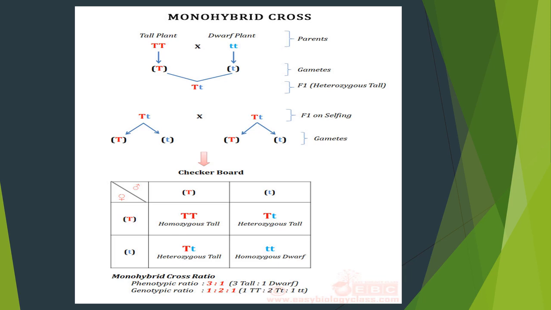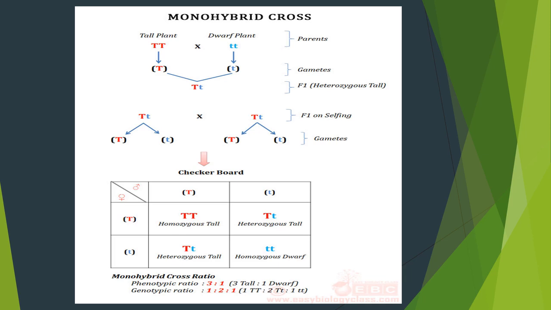So see now, in this F1 generation, capital T and small t have been formed. This is a heterozygous allele. Why is it called heterozygous? Because 2 different alleles, capital T and small t, are present. In a heterozygous allele, whichever allele is dominant, that allele's character is expressed in the offspring.